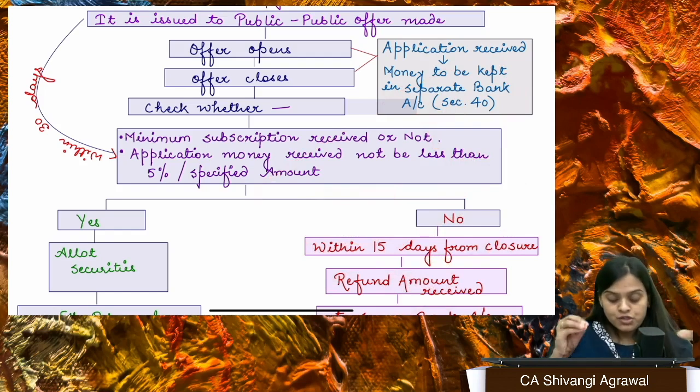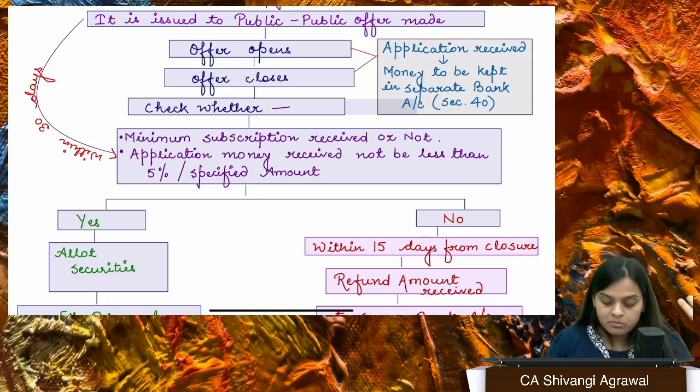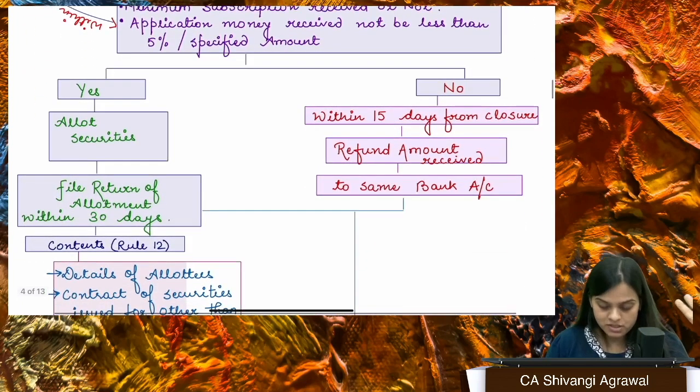Okay. So point number 1, minimum application money, whatever amount is payable on application, should be at least 5% of the nominal amount according to this section and 25% of the issue price according to SEBI regulation. Second, unless you receive minimum subscription, you cannot proceed for allotment, right? Third, supposedly minimum subscription is not received.